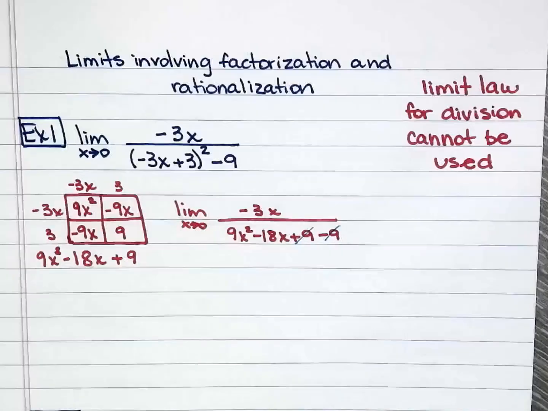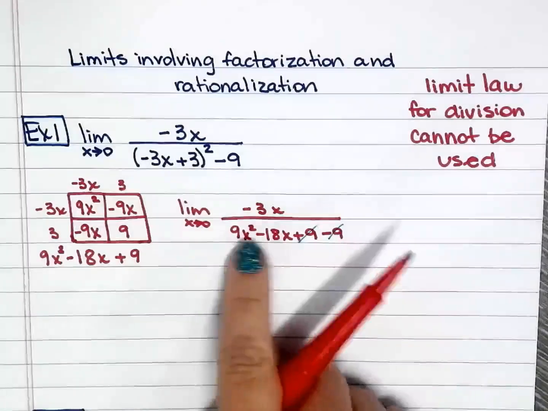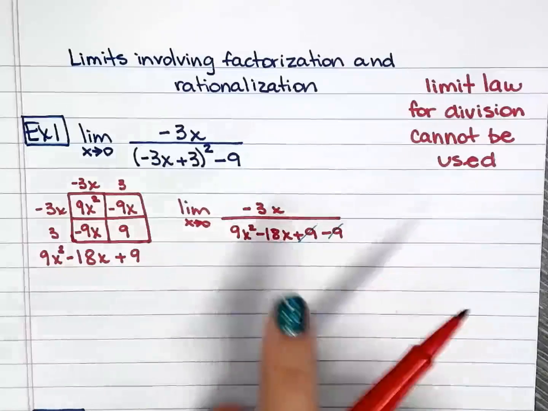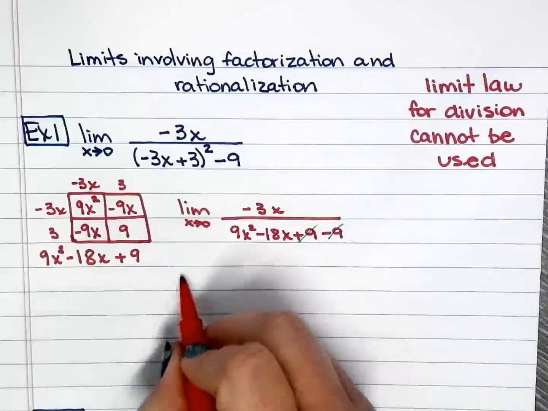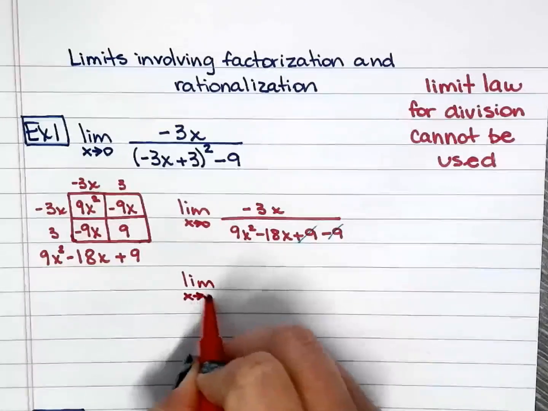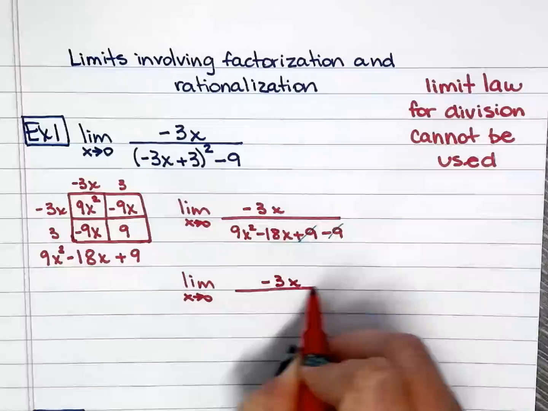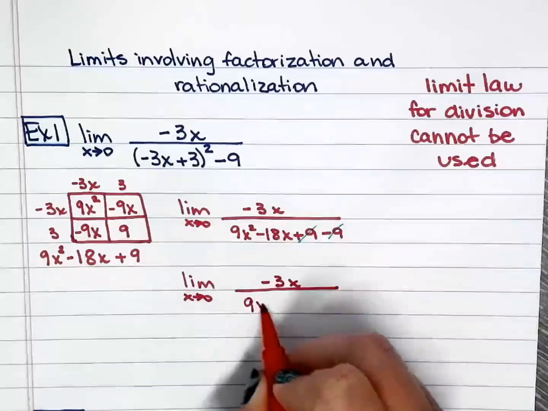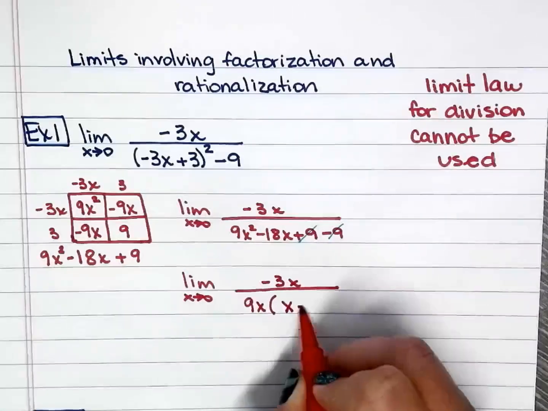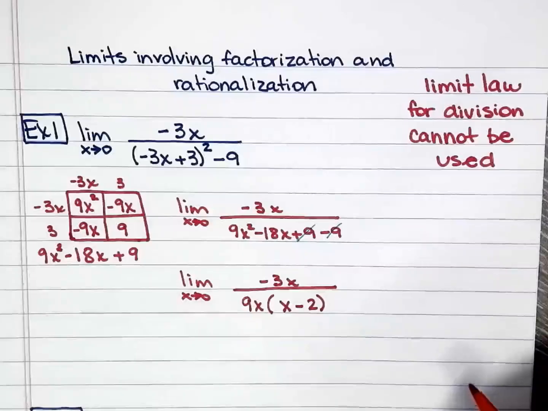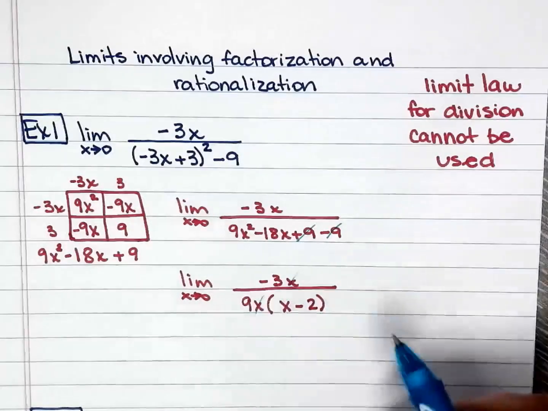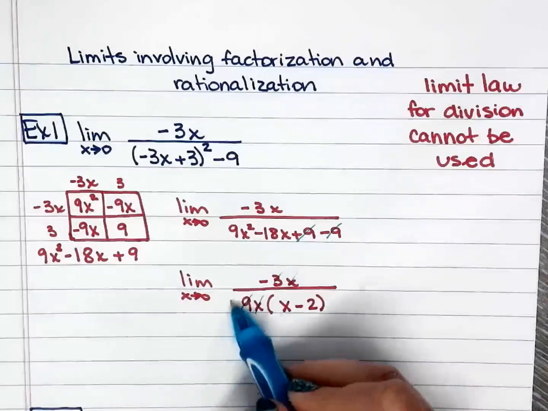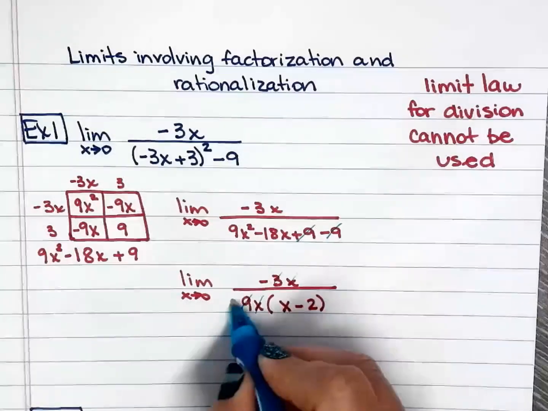On the next step, I will go ahead and factor this thing out. Let's go ahead and pull 9x from the denominator. So here I have the limit as x approaches 0. Factor this out, I have 9x, leaving me with x minus 2 inside parentheses here. So now I have to simplify this rational function. So x with x simplifies, and 3 and 9 leaves me a 3 right here in the denominator.